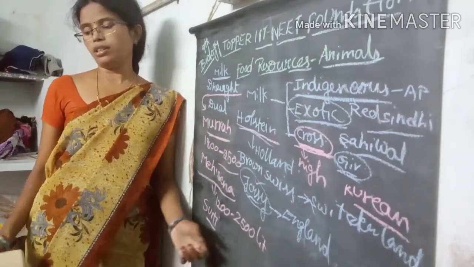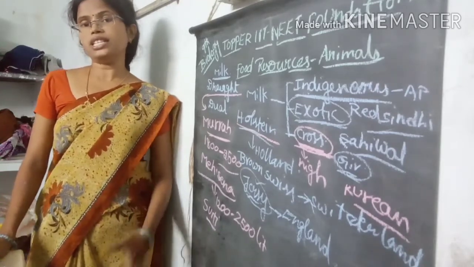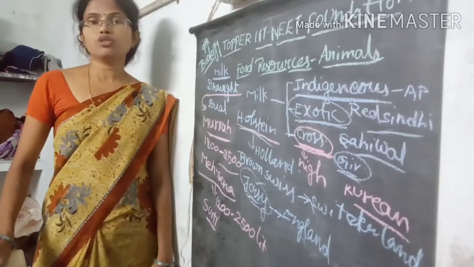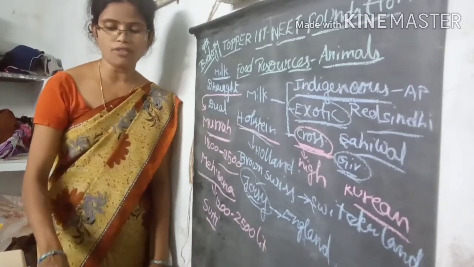So this is about milk varieties, and for this animal feed is also one of the important factors in increasing the milk quantity from the different breeds of organisms.